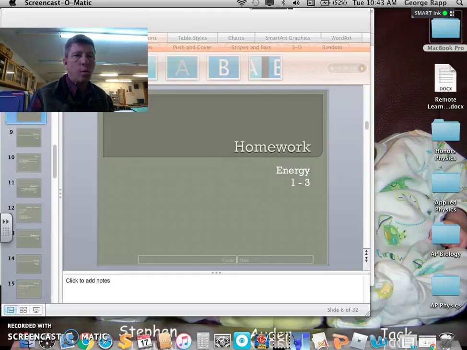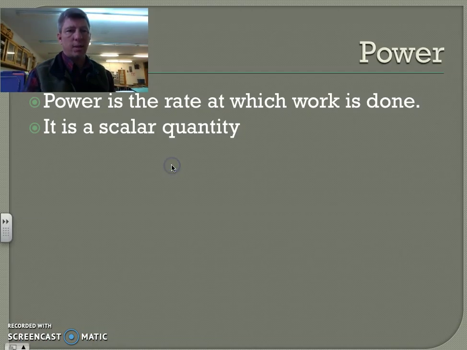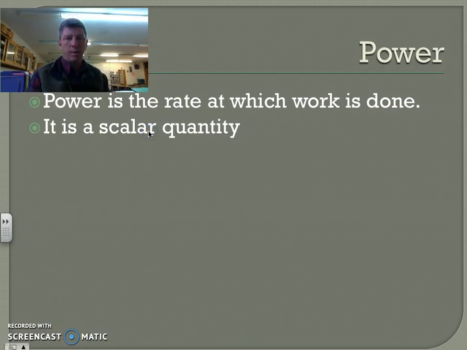By definition, power is the rate at which work is done.